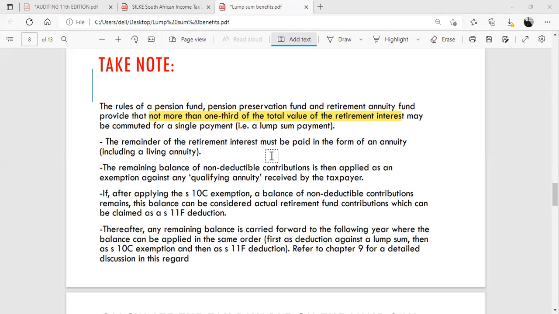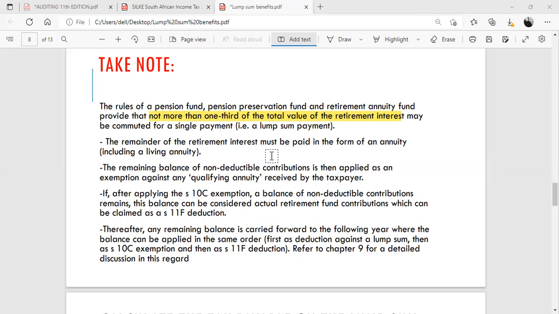So the remaining balance of the non-deductible contributions is then applied as an exemption against any qualifying annuity received by the taxpayer. Non-deductible contributions are the disallowed contributions in terms of Section 11F. And if there's any one of you that doesn't know what I'm talking about, please just let me know in the comment section.